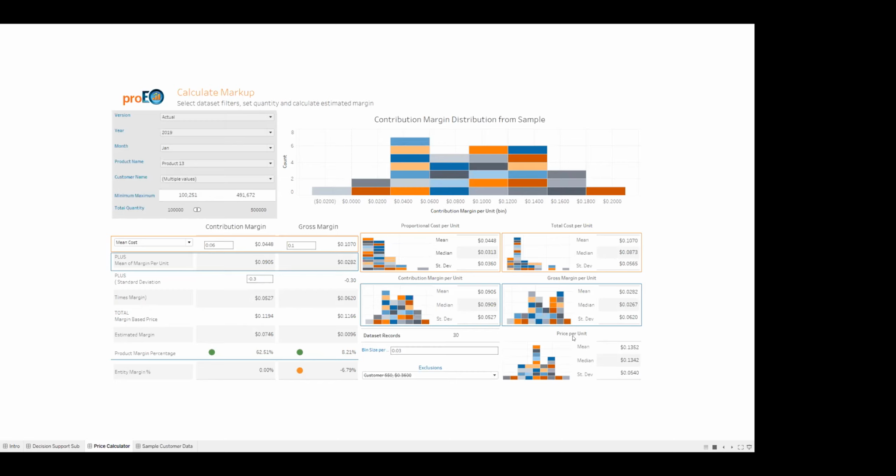But at the bottom here, our price per unit, so what we're currently essentially selling these things to our customers for, the majority of them fall within this 12 cents bin. So at this 12 cent margin price, we're essentially losing money if we don't have a firm grasp on our costs. Now, if we're at, say, closer to 13 cents, you can see, okay, now we're starting to make money.